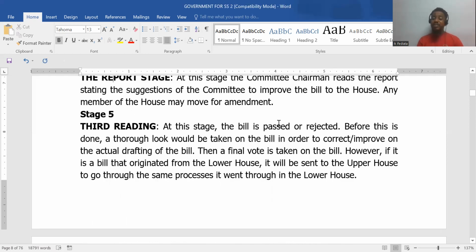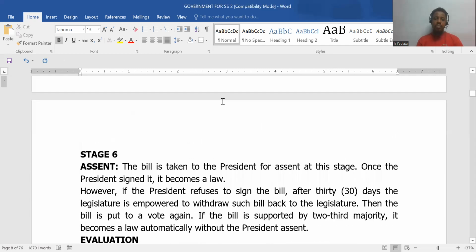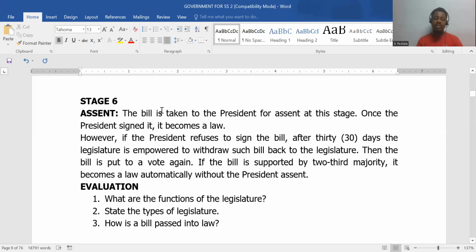Now, at this stage, the bill is passed or rejected. Now, before this is done, a thorough look will be taken to go through the bill and update the info there. Then a final vote is made. If this bill began in the lower house, if it is successful in the lower house, it goes to the upper house, right? Then the assent stage is where the president now takes a good look at the bill, and then he signs it and it becomes a law.